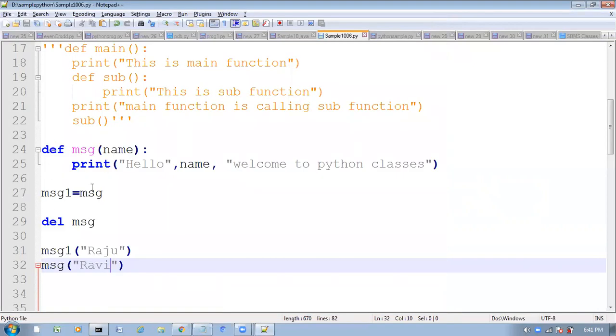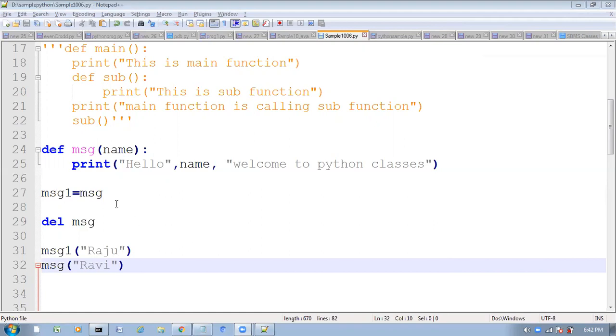Function aliasing. What is function aliasing? For an existing function, we can provide another name, and that is nothing but function aliasing. Here both references are pointing to the same function, so both addresses are the same. Even if you delete one reference, by using another reference we can access that function. Is it clear?